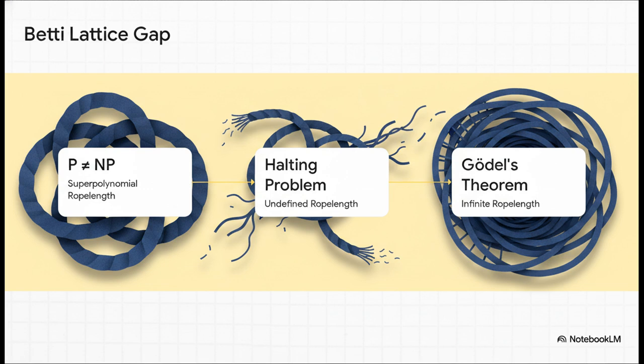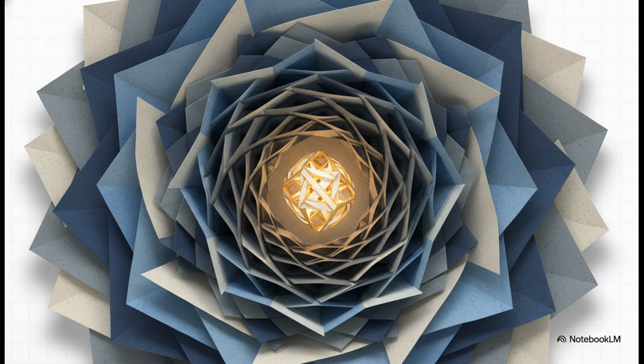So what really ties them all together is this profound geometric principle: the irreversibility of information underfolding. Normally, operations like compression or verification decrease the Betti charge of a problem, but proving these theorems shows that certain knots, whether they involve the self-reference of Gödel, the diagonalization of the halting problem, or the exponential branching of NP, contain a completely irreducible topological charge. No amount of computational folding or trickery can ever eliminate that core knot.